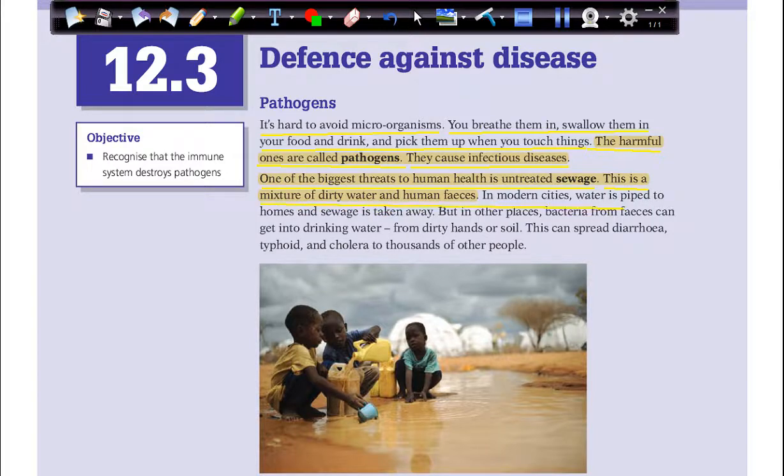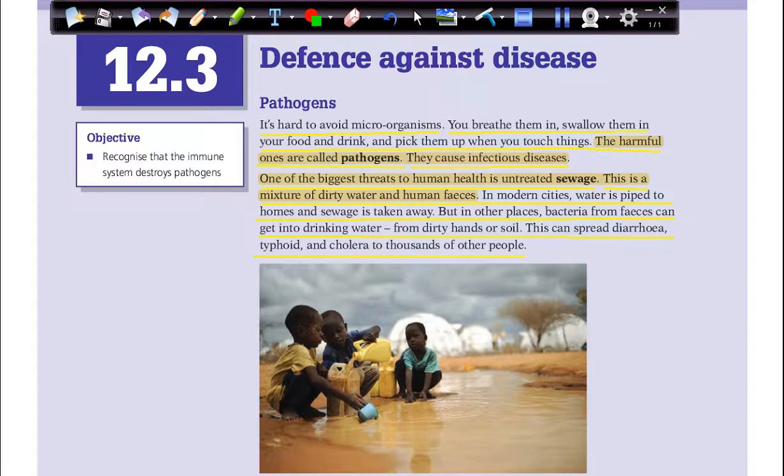In modern cities, water is piped to homes and sewage is taken away. But in other places, bacteria from feces can get into drinking water, from dirty hands or soil. This can spread diarrhea, typhoid, and cholera to thousands of other people.